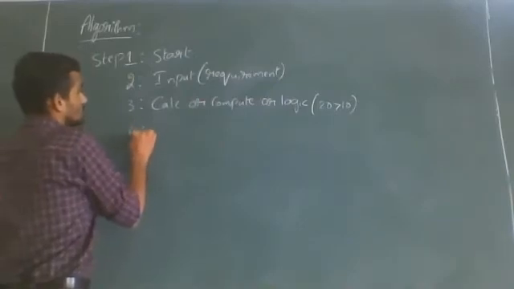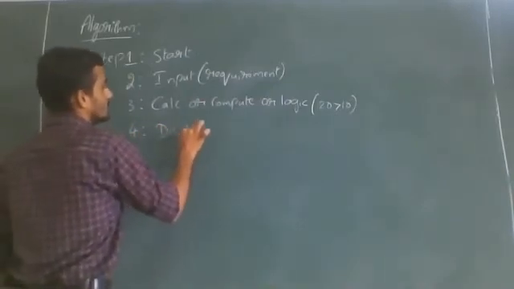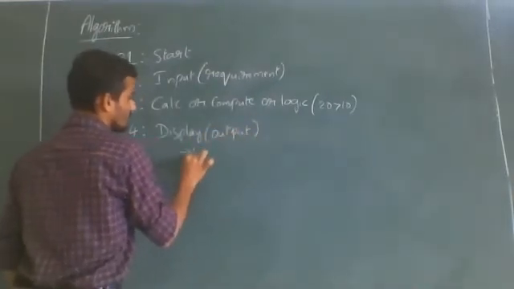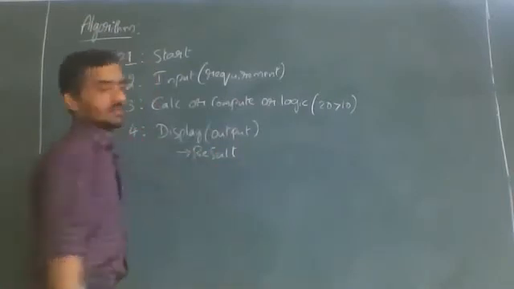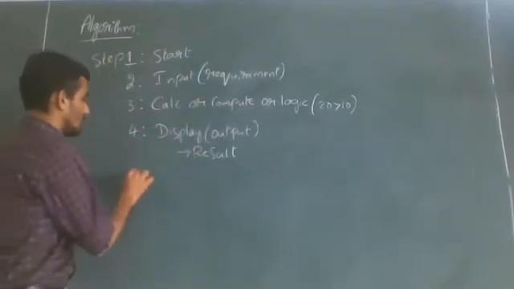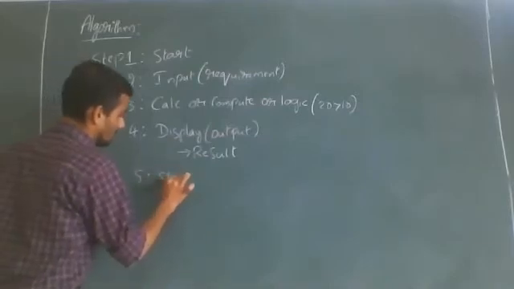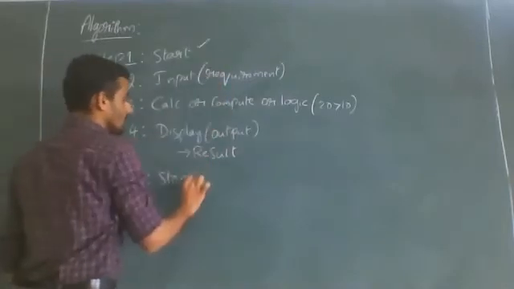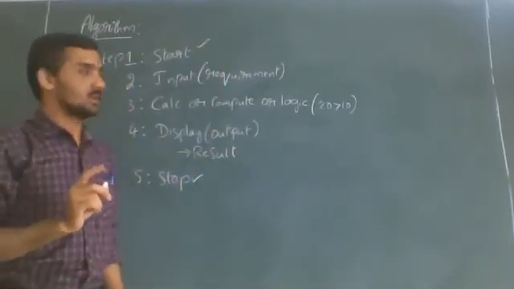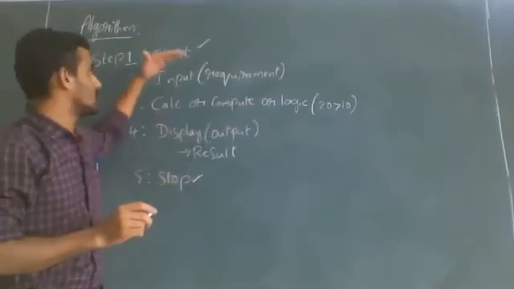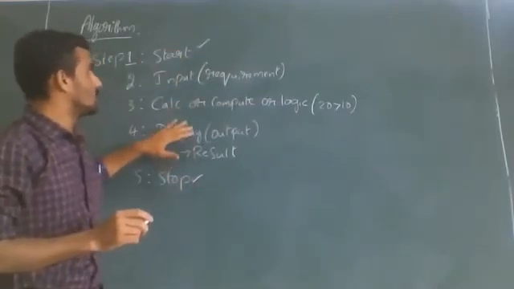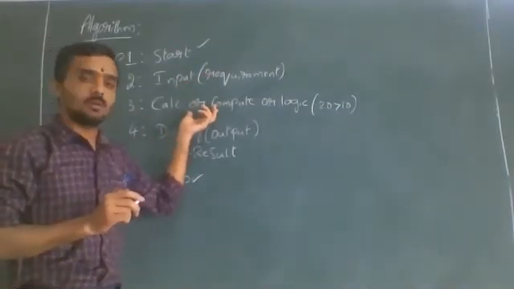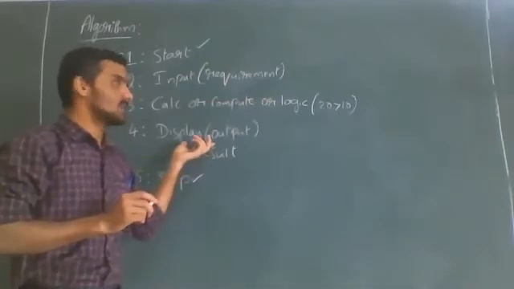The fourth step is to display, that is nothing but output. Here we display the result. When we solve the problem, we will get a result that we will display. The last step is stop. In every algorithm, start and stop will be one step only. Remember this, start and stop will be one step each, starting and ending. But in between, input steps can be many, calculation steps can be many, that is writing the logic, and display statements can be many.